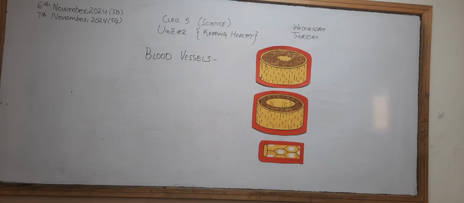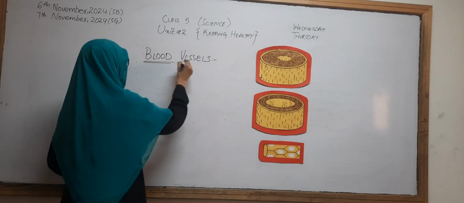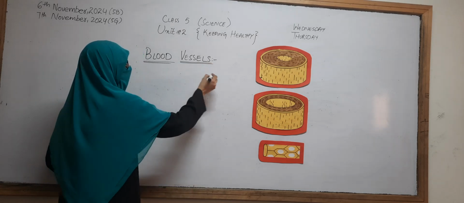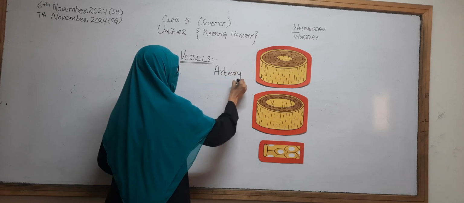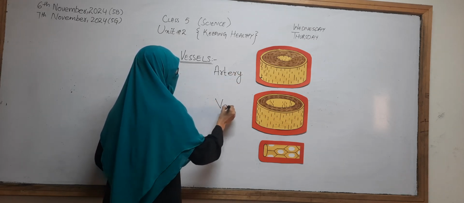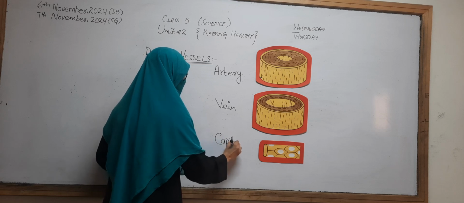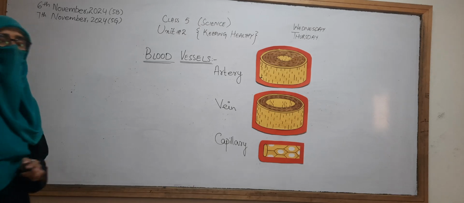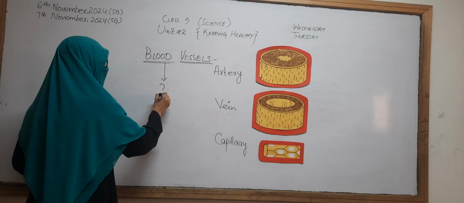Okay, now we will discuss the different blood vessels present in our body. There are three different types of blood vessels. Number one is the artery, the vein, and the capillary. What does the word blood vessel mean?